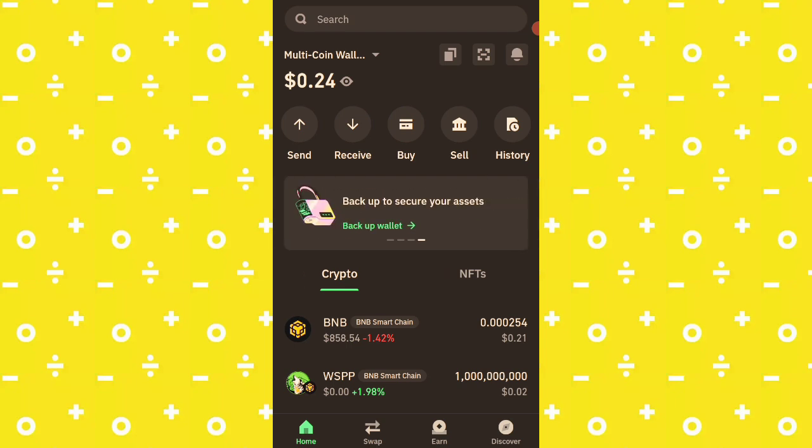Personally, I've been using Token Pocket Wallet, but I've been seeing some questions: how do I get to use Trust Wallet? Can I use OKX? Can I use MetaMask? Trust me, guys, you can use whatever wallet you are comfortable using. You are not obligated to use a particular wallet.